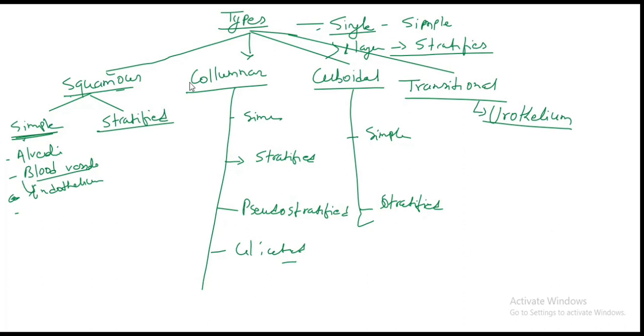Another is the Bowman's capsule of the kidney and the thin segment of the loop of Henle.